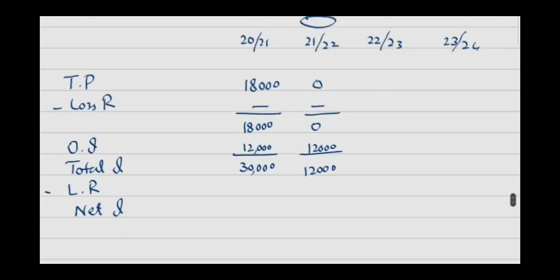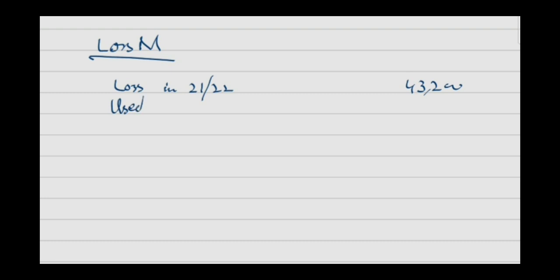So, if you are choosing to set off your loss against the current year, it means 12,000 of your loss will be set off in the current year, and your net income is 0 in current year. As we have a total loss of 43,200, out of this 12,000 has been set off. Remaining you have to mention there by preparing loss memorandum. Loss in 21-22 was 43,200. Used in